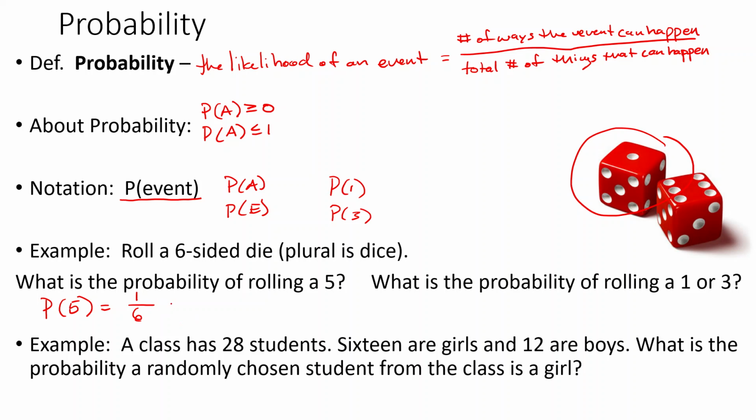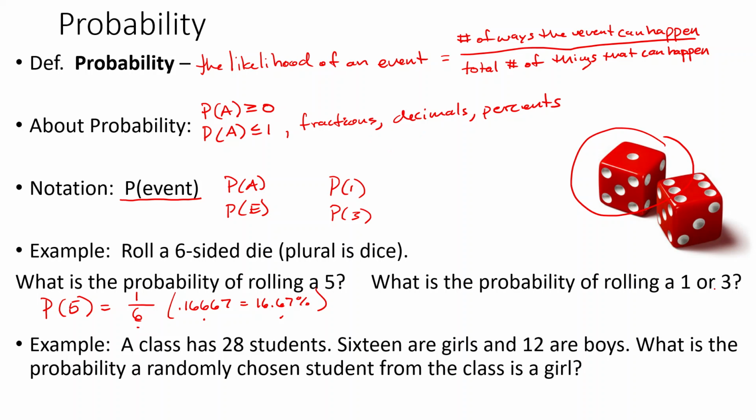If we wanted to, we could divide. So we can stop here, that's fine. But we can do 1 divided by 6, which gives us 0.16667. If we wanted to, we could multiply this by 100%, remove the decimal over twice, and we get 16.67%. All right, so we can write these as fractions, we can write them as decimals, we can write them as percents. So I'm going to put that down here. So fractions, decimals, or percents. All right, so any of those are probabilities.